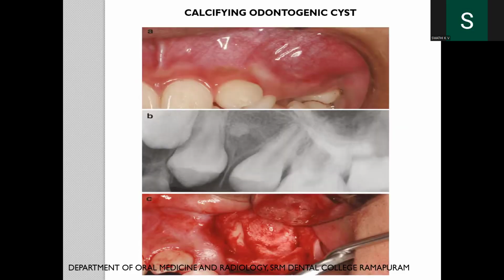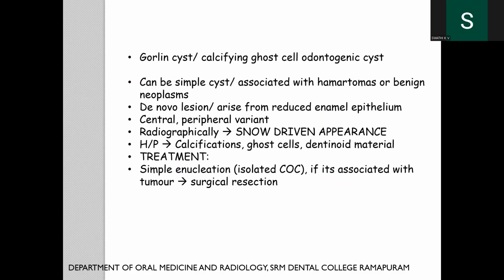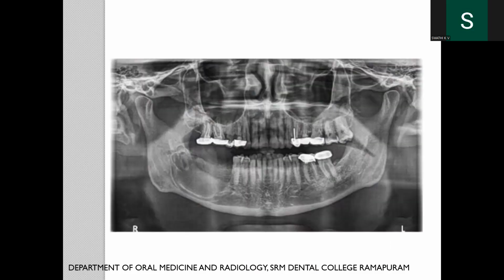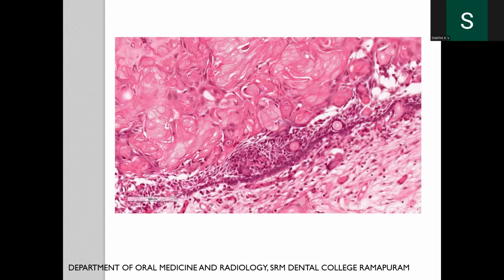Calcifying odontogenic cyst, also known as Gorlin cyst. It can be a simple cyst or associated with hamartomas or benign neoplasms. It shows radiographically a driven snow appearance. This is the histopathological feature of clear cells.